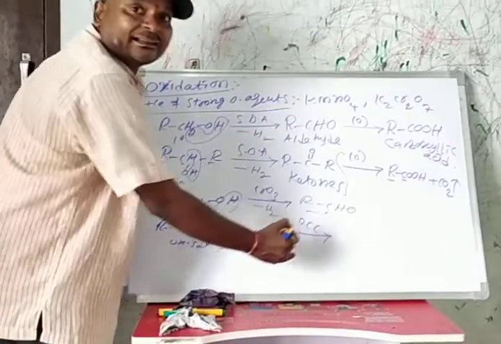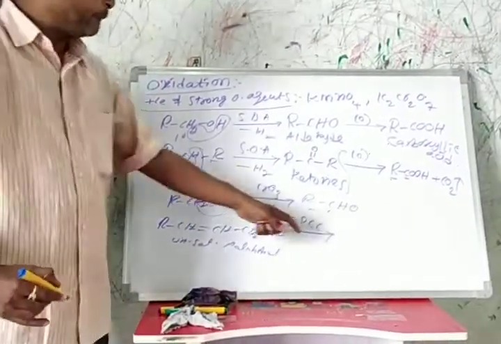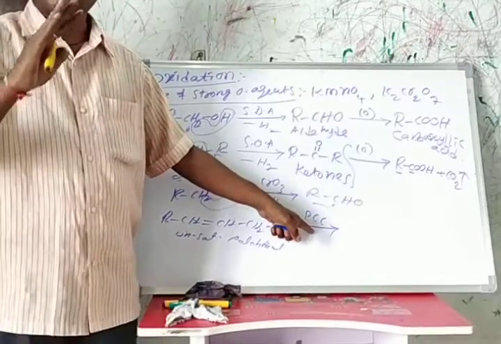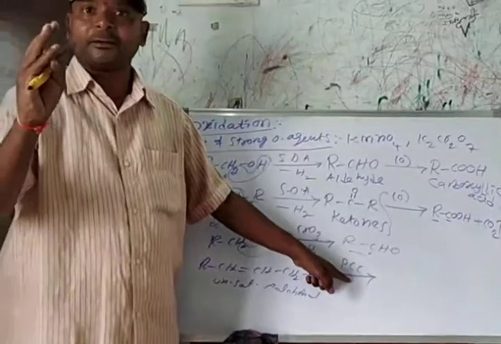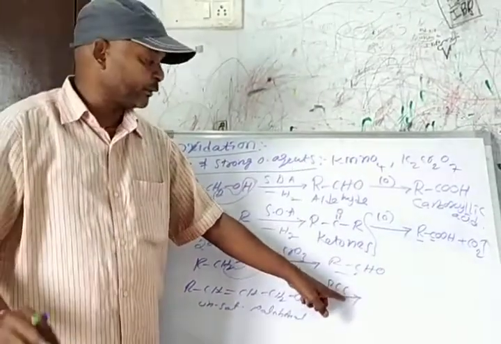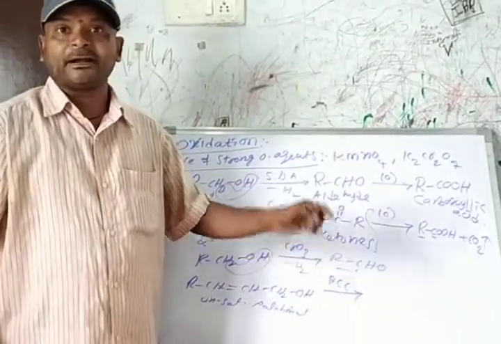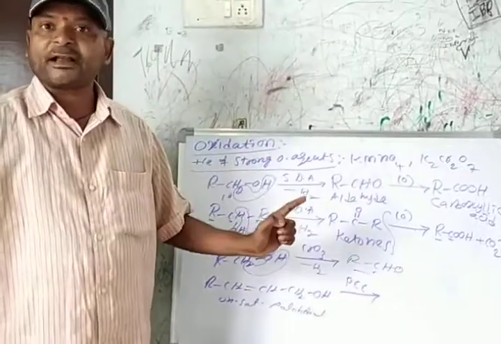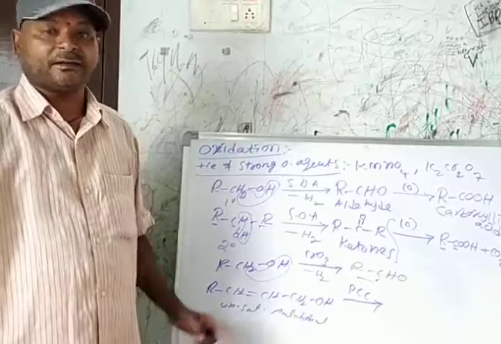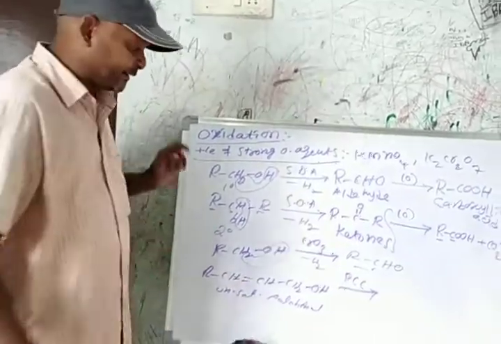It is a mild oxidizing agent. It is prepared by using pyridine, chromium trioxide and hydrochloric acid. It is a mild oxidizing agent.